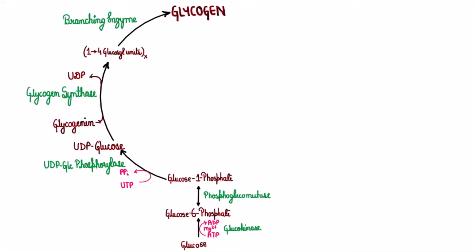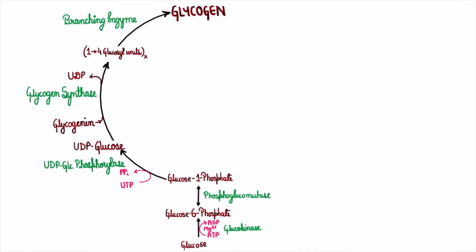The glucose 6-phosphate is converted to glucose 1-phosphate. The enzyme is phosphoglucomutase. Next, glucose 1-phosphate reacts with uridine triphosphate to form an active UDP glucose. This is a special nucleotide of glucose catalyzed by UDP glucose pyrophosphorylase. Next, glycogen synthase forms glycosidic bond on a pre-existing glycogen primer which has a protein known as glycogenin.